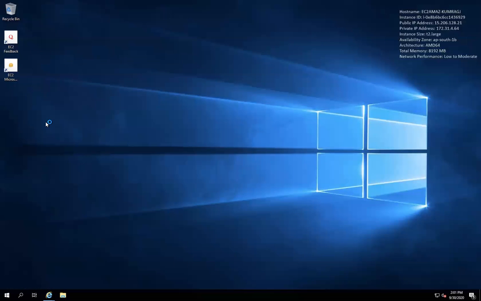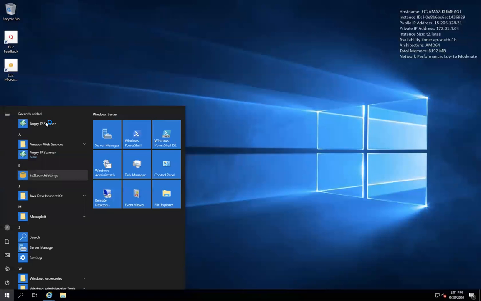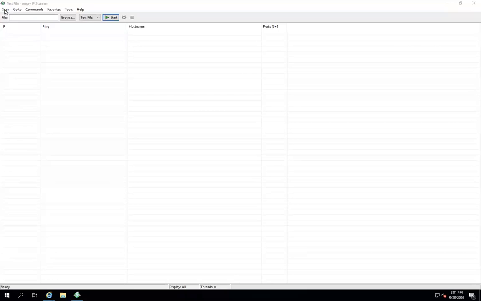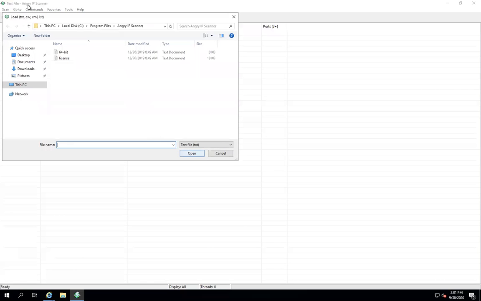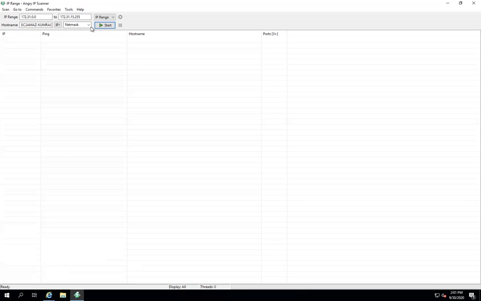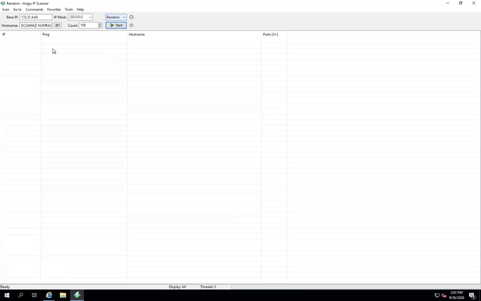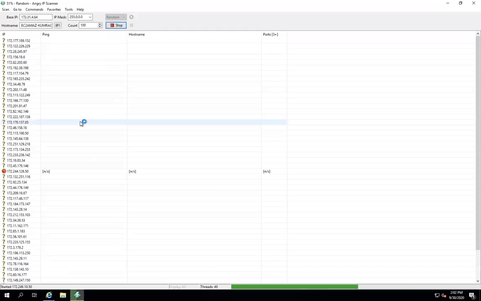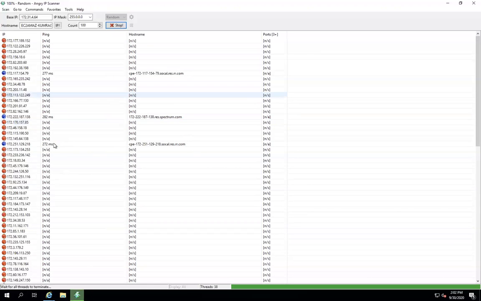Angry IP Scanner. So now this is the information about this. If you want to scan again, load results, you can set the number of results here. But no need for this. And again, you can choose any kind of IP ranges. I'm giving all the information about this. If you want random, you can choose randomly whichever IPs you want. You can start, and it will give the complete list about this. This is the internal network. So basically, it is giving the complete AWS network: how many machines are running in my AWS account, and this series of IPs.